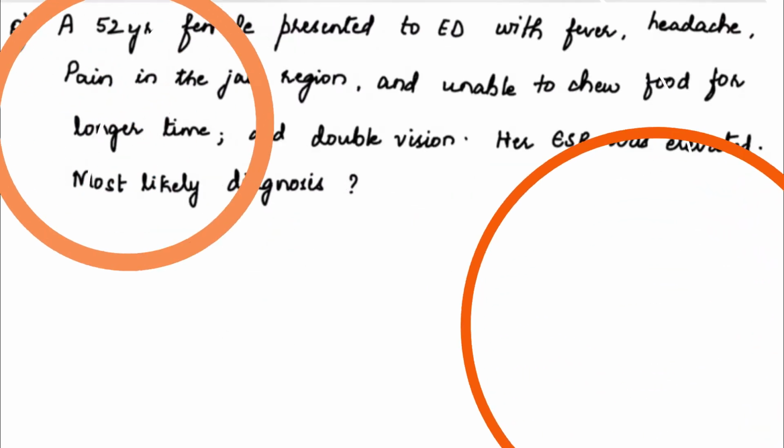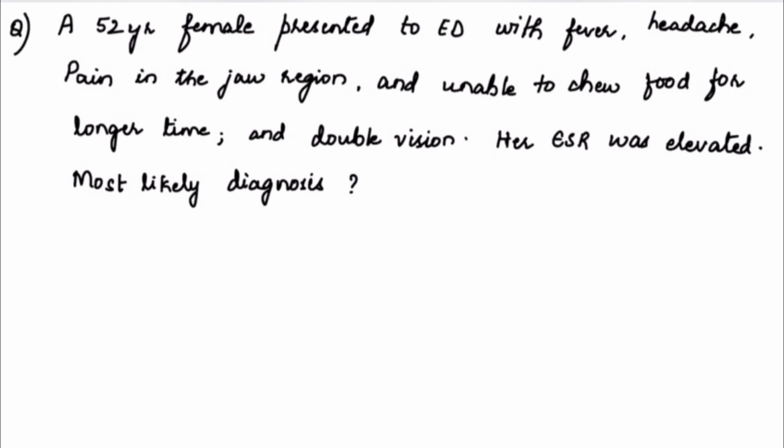Now coming back to the question, a 52-year-old female presented to the emergency department with fever, headache, pain in the jaw region, unable to chew food for a longer time and double vision. Her ESR was elevated. What is the most likely diagnosis? First thing is that the age is more than 50 years and there is headache. Headache indicates involvement of the superficial temporal artery. Pain in the jaw region and being unable to chew food for a longer time is nothing but jaw claudication.